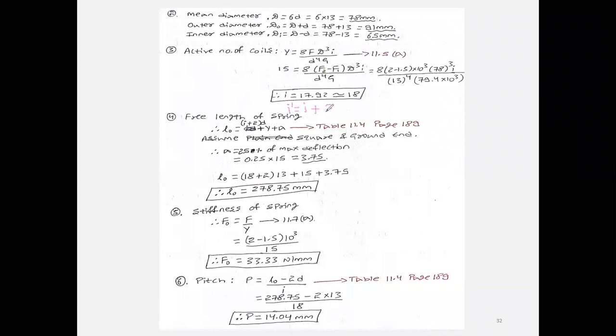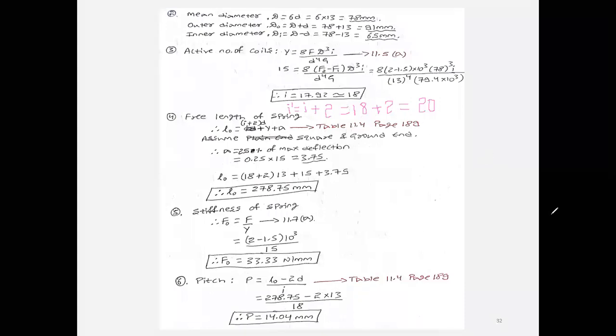For square and ground, total number of coils will be i plus 2. This is the dead end, 2 coils dead end is there. i is 18, 18 plus 2. Therefore, total number of coils will be equal to 20.